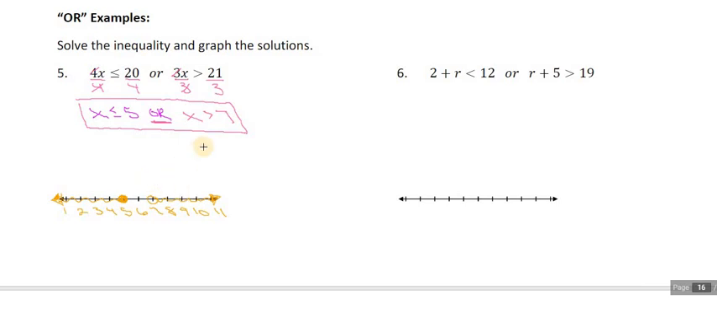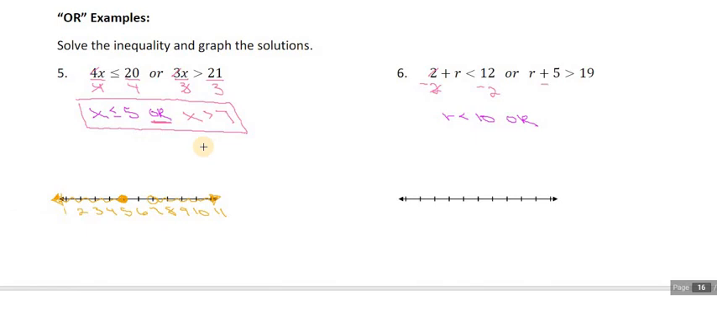Taking a look at number 6. 2 plus r is less than 12, or r plus 5 is greater than 19. So first one, we're just subtracting 2 from both sides. So we've got r is less than 10. Got to drag down our or, that's part of our answer.